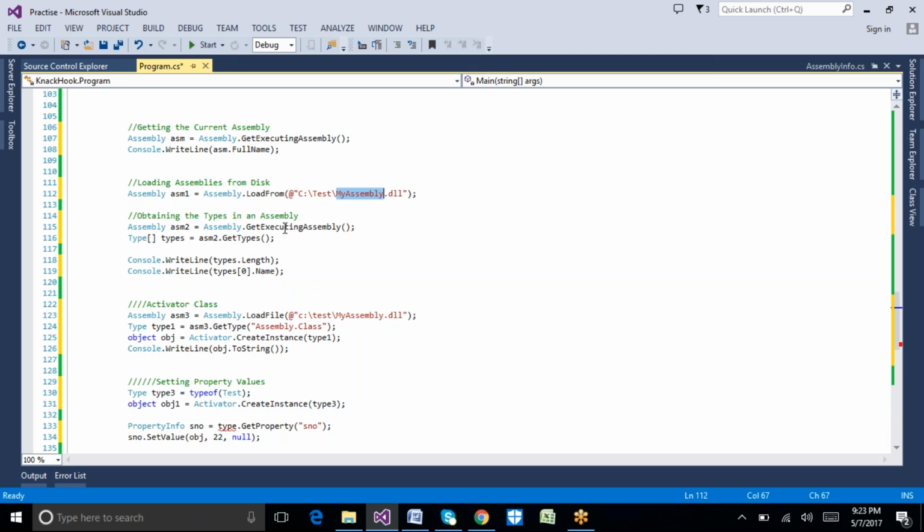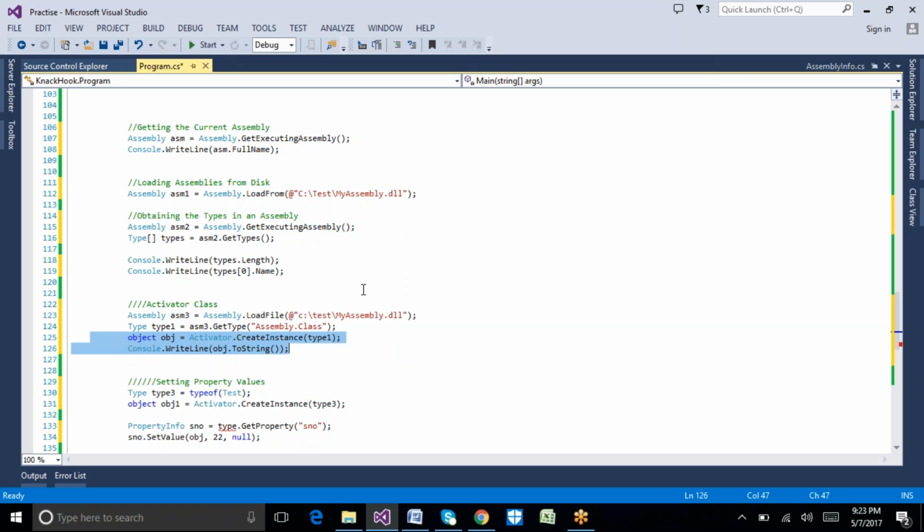If I execute this, get executing assembly, then this assembly will load into that particular assembly class here. From that, I can get all the types, get types, what the length is and what the name is. And if I want to execute the particular class information, get assembly and the type class, get all instances. All that operation we can do.